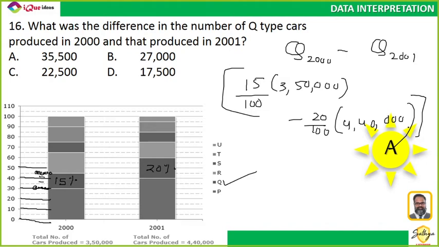Easy one. The only thing is you have to read the data carefully. Calculation is extremely simple in this example. Did everybody get it?